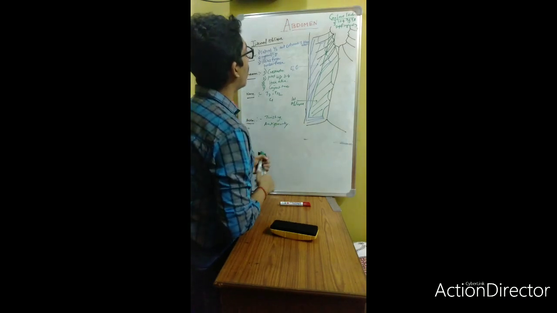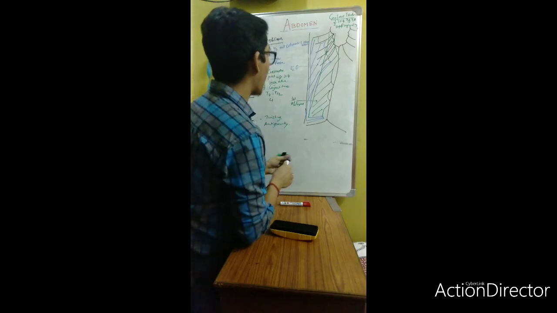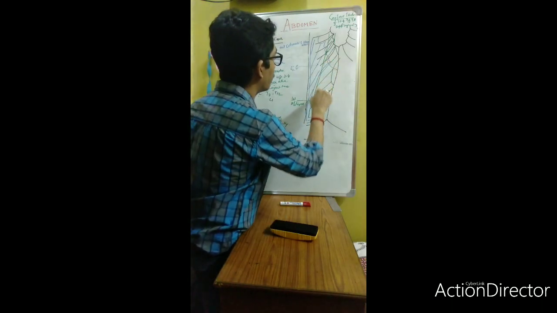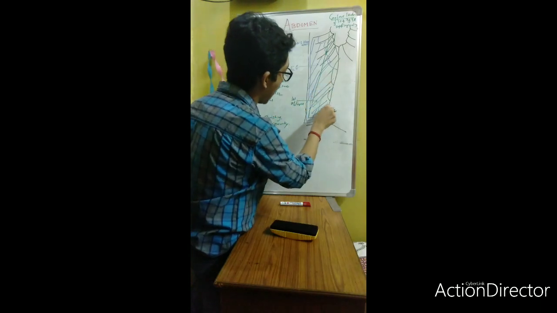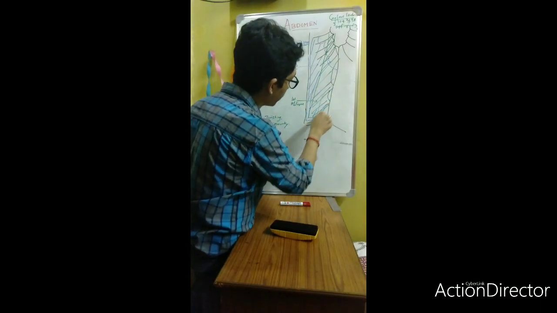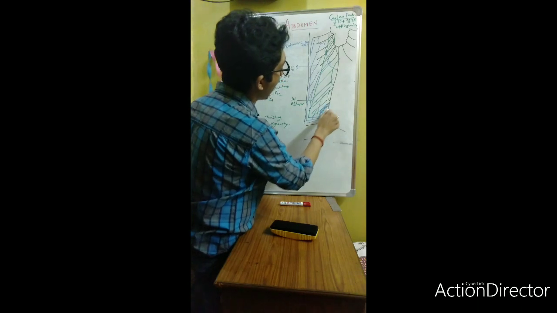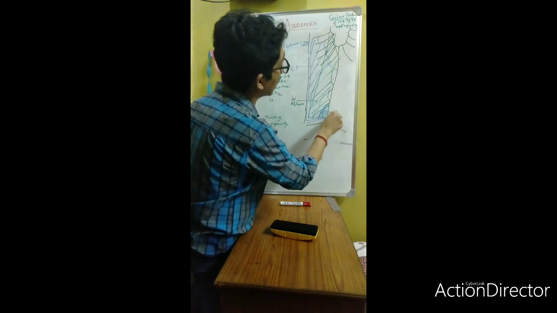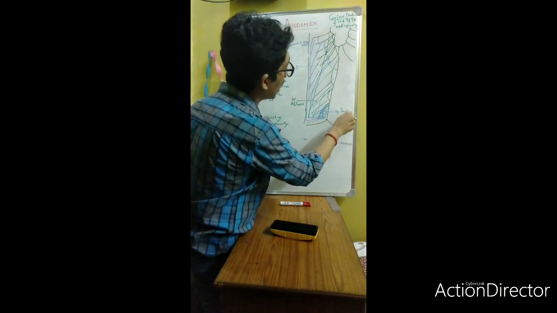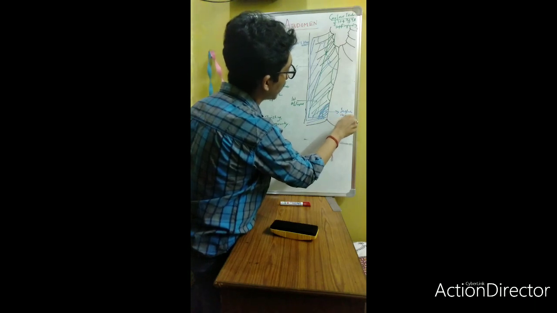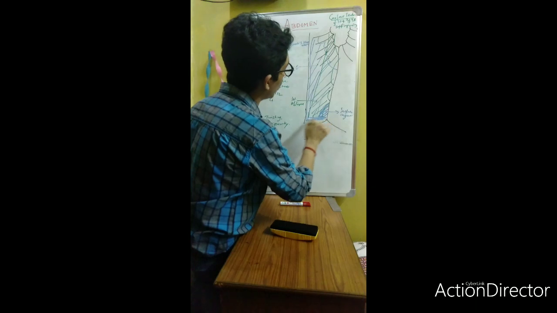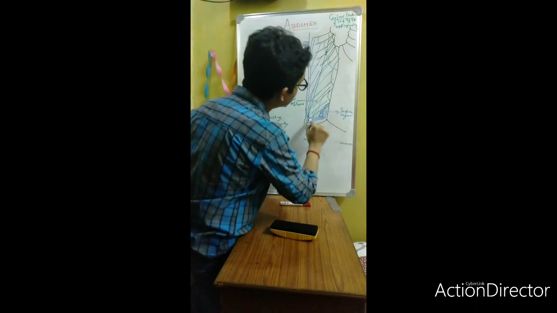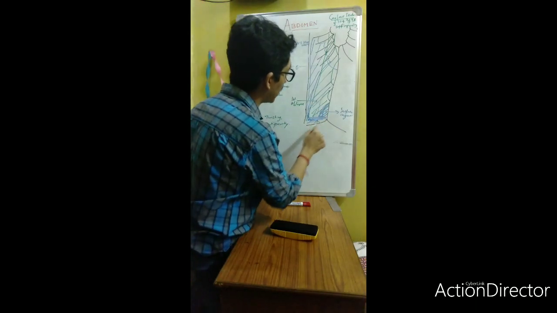This internal oblique, you must see here. Actually, this external oblique muscle also somewhat forms the linea alba, and here you will find a little bit of opening. This opening is nothing but the superficial inguinal ring. And the lower fibers of the external oblique are condensed to form the inguinal ligament.